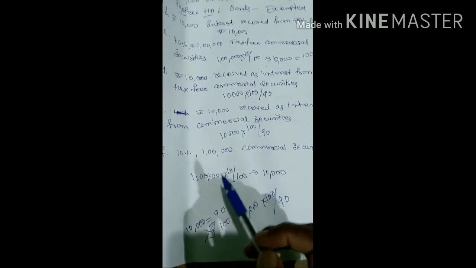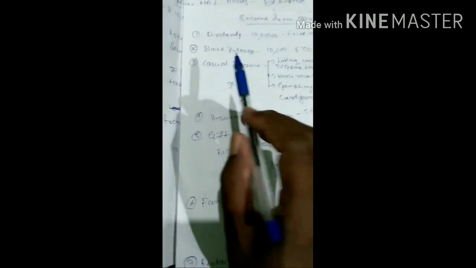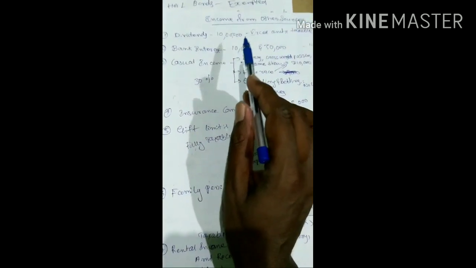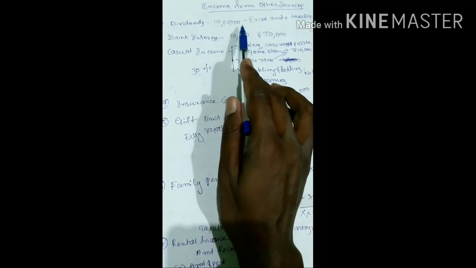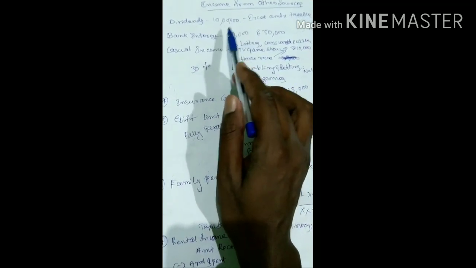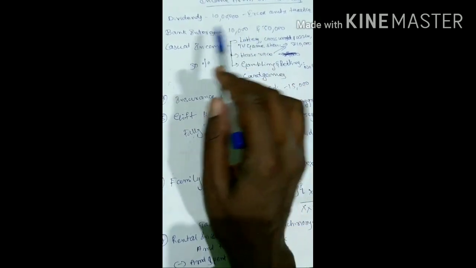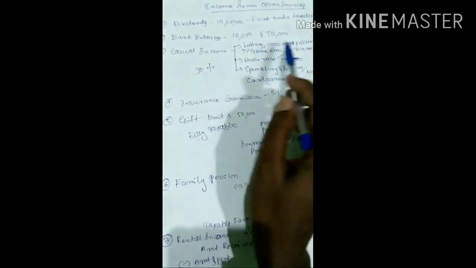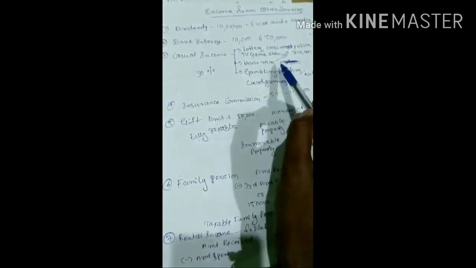Now I will explain all the 9 points once again, just in brief. First one is dividends. You need to remember this 10 lakh limit is only for Indian companies. Apart from Indian companies, like foreign companies and cooperative societies, it is not applicable. Bank interest limit is 10,000, and for senior citizens 30,000. Casual income, remember 30%.